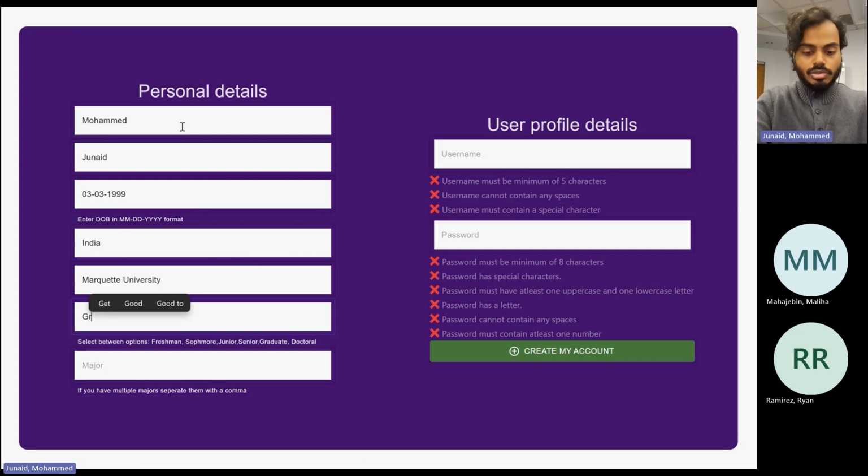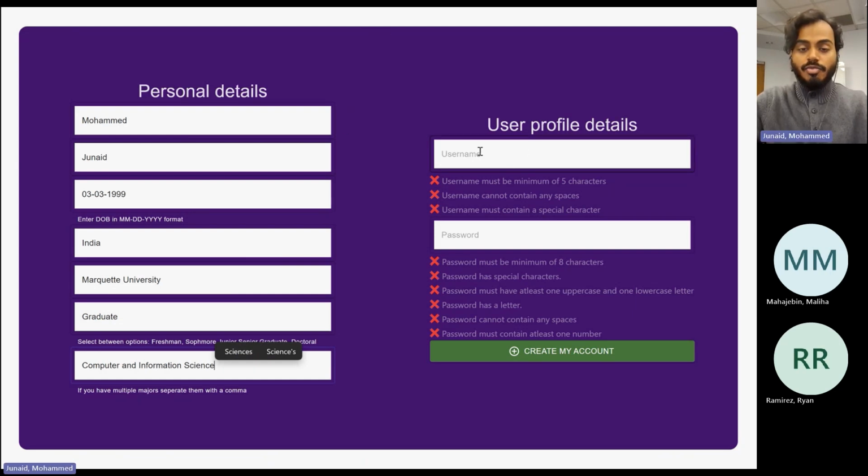Right? School, career in school, graduate, and the major can be computer and information science major. Okay, now that I've filled out my personal details, I will proceed to fill out a user profile.